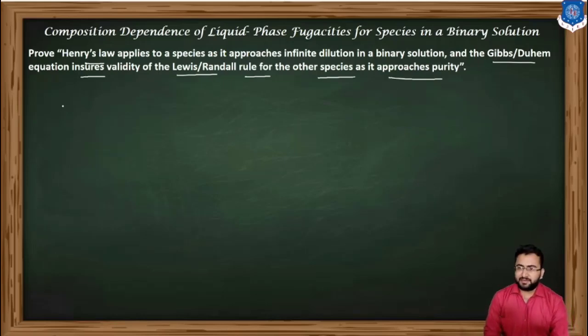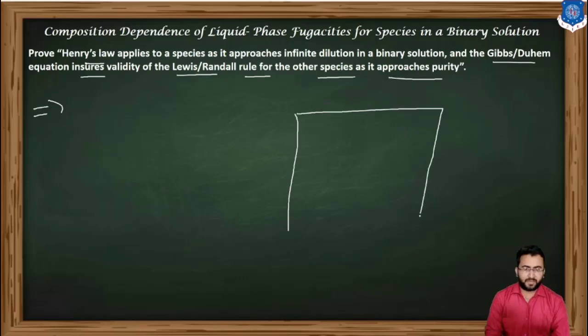To understand this, let's consider one figure in which we draw a graph of fugacity versus mole composition, which lies from 0 to 1.